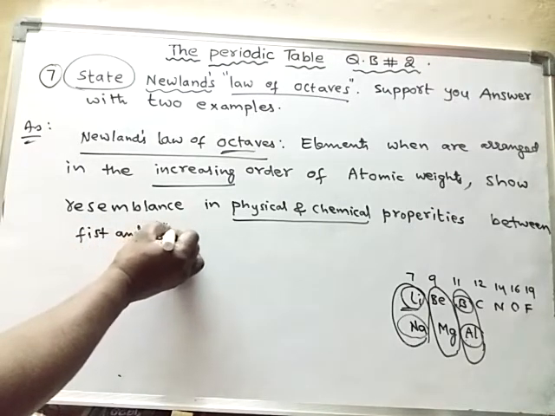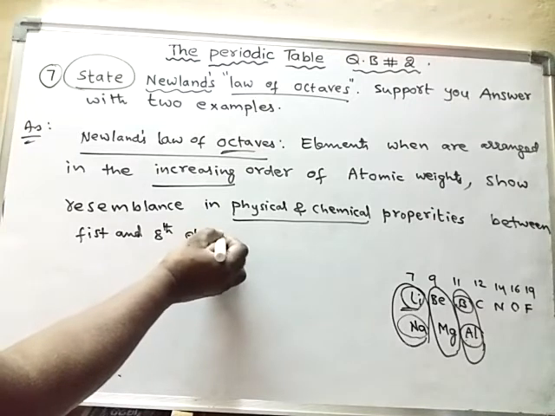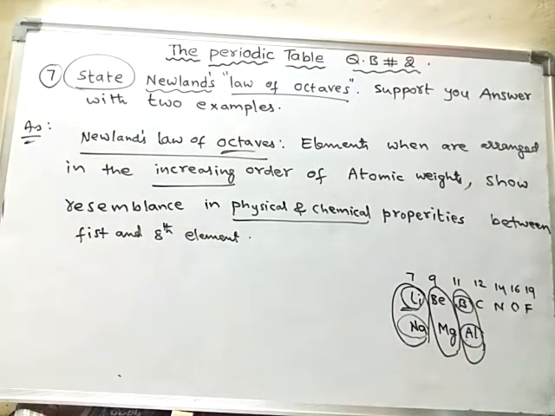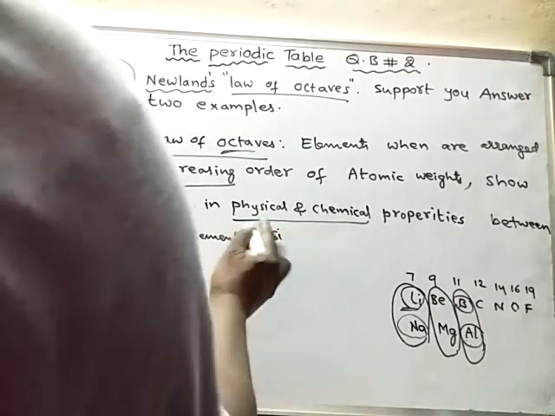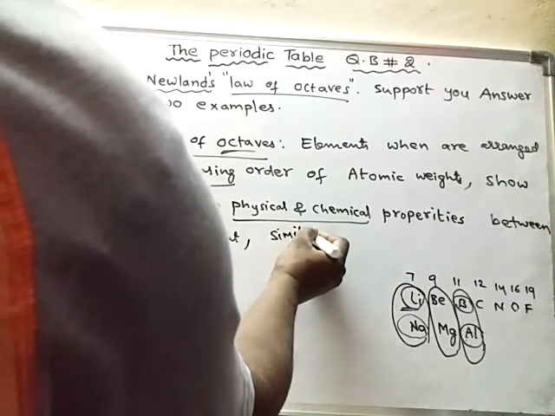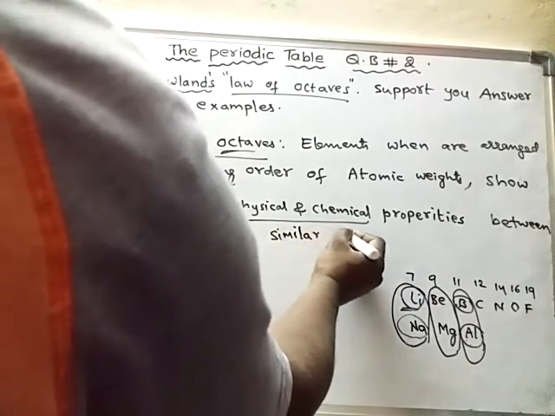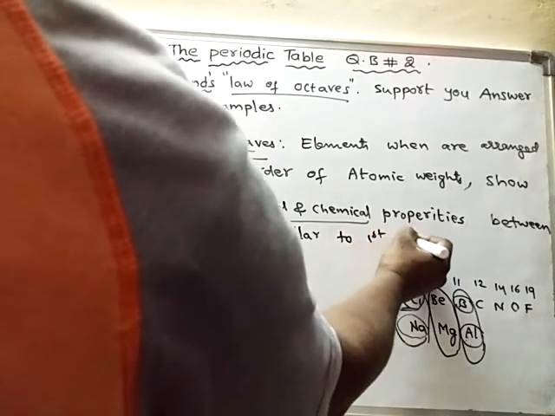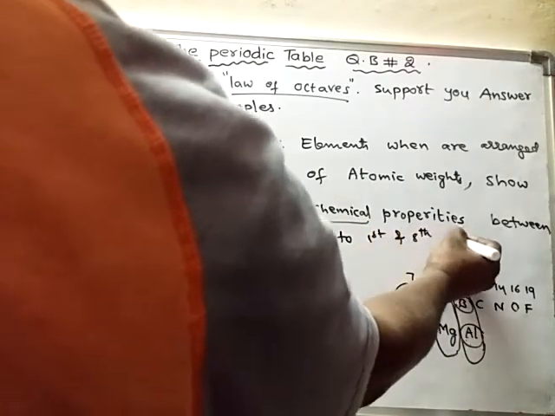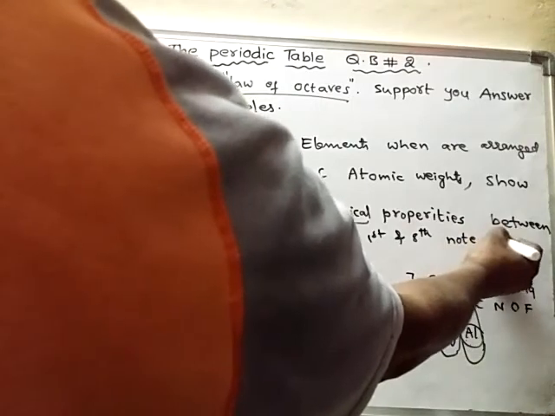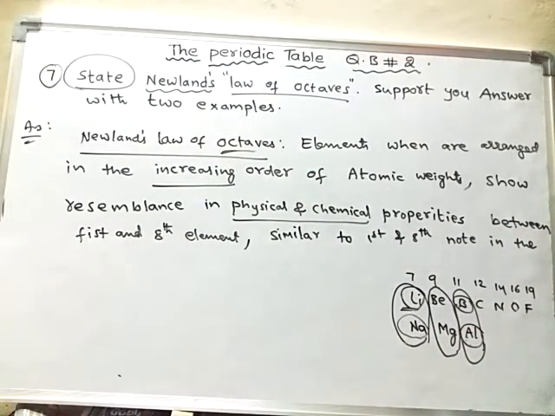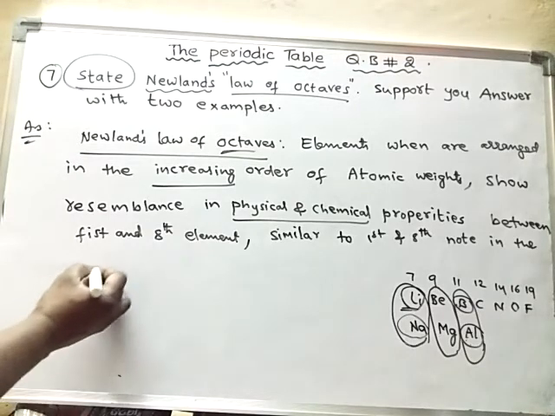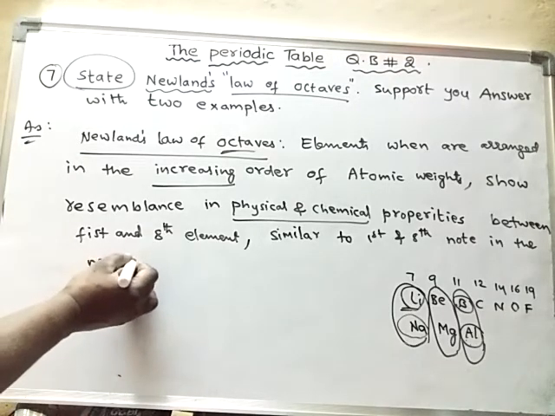This similarity is similar to what? It is similar to the first and eighth note in the musical note.